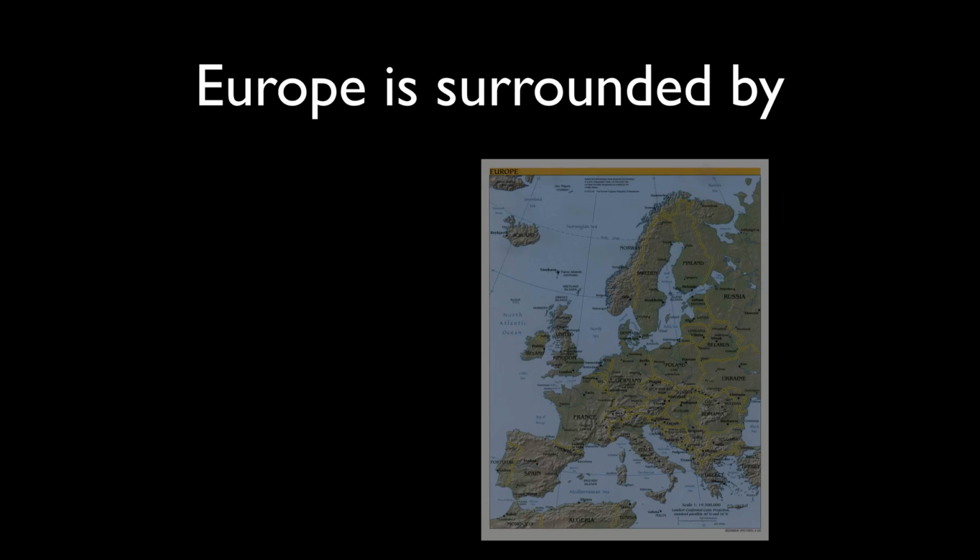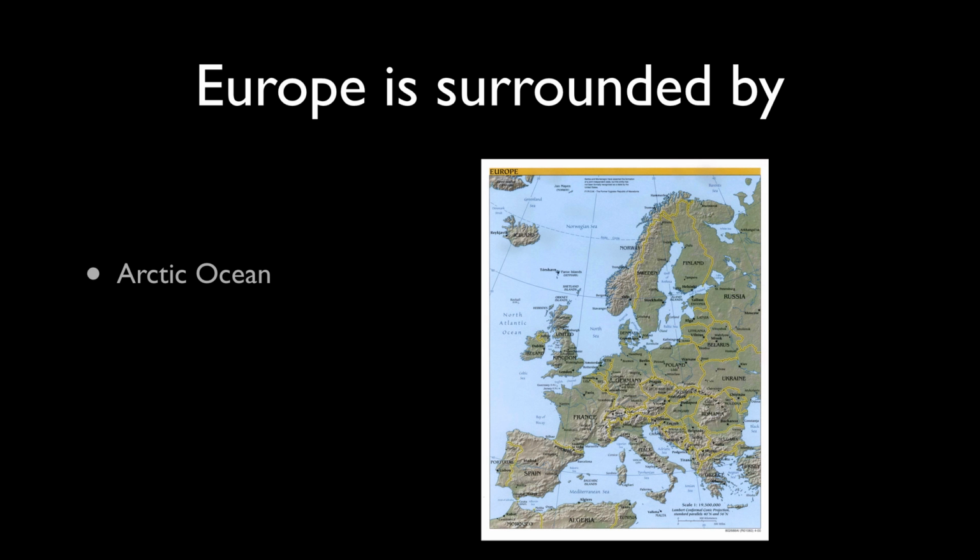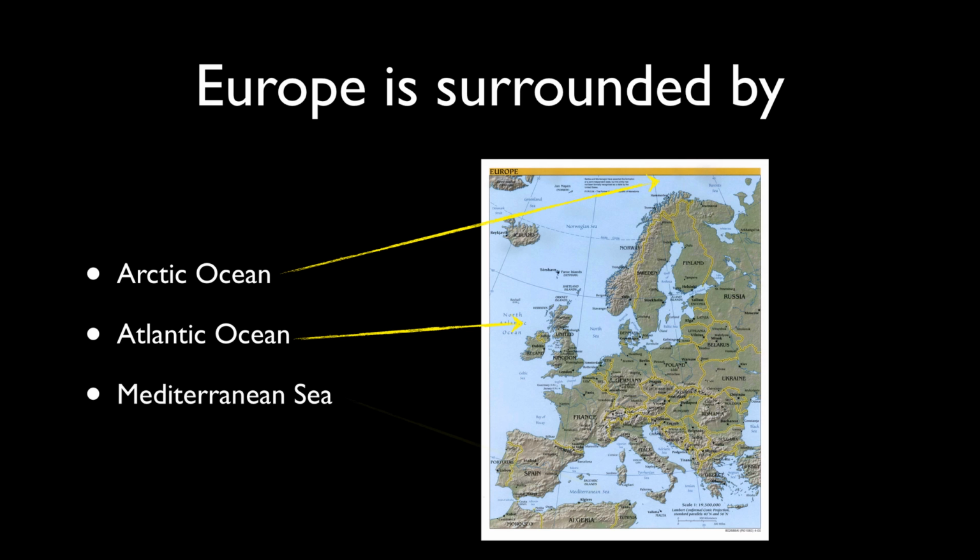Europe is surrounded by, well, we're talking about bodies of water here, big bodies of water. So we want to make sure that we know that Europe, the continent of Europe, is surrounded by the Arctic Ocean above to the north, the Atlantic Ocean to the west, and the Mediterranean Sea to the south. The Mediterranean Sea separates the continent of Africa from the continent of Europe. So the Arctic Ocean above, the Atlantic Ocean to the left, the Mediterranean Sea to the south.